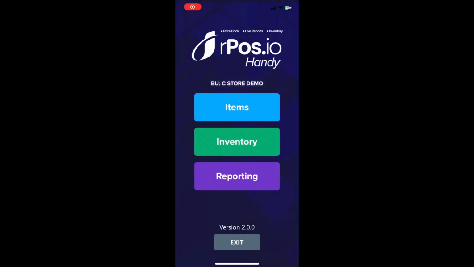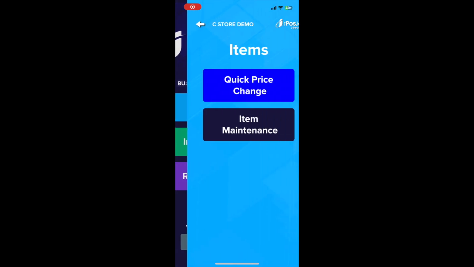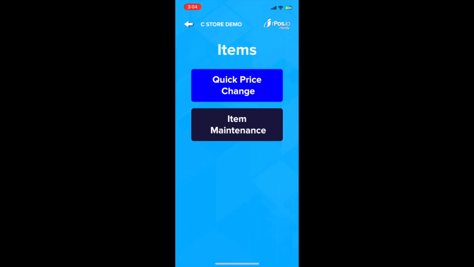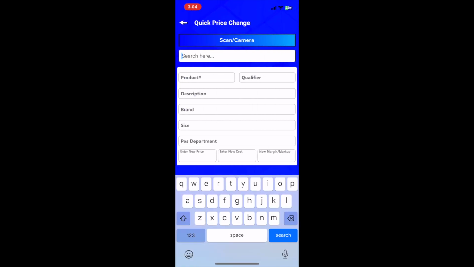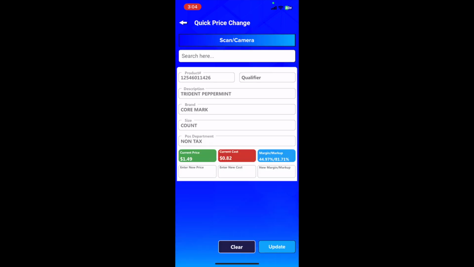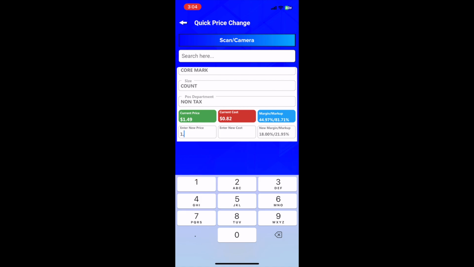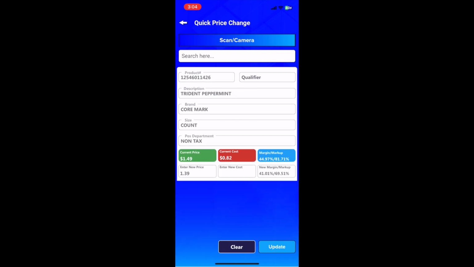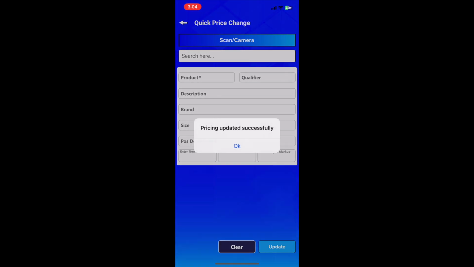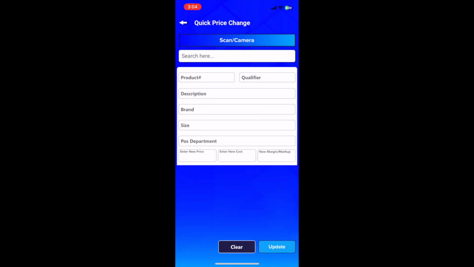Once your items have synced, it'll take you right to the home screen. If we go into the items section, we have quick price change and item maintenance. Let's go over to quick price change. Now here you can scan an item or type in the barcode. I'm going to scan it with my camera on my phone. Pulls it up and I can quickly change the price or the cost. Hit update and that's it.